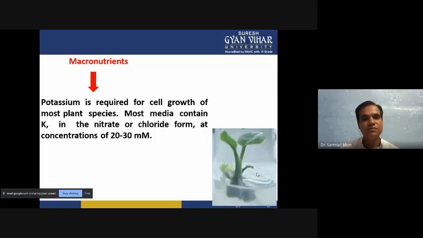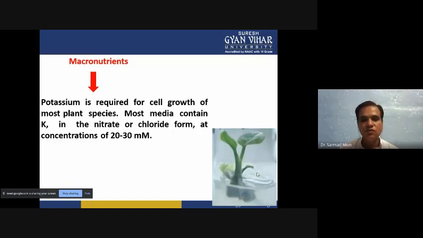Then potassium is a very essential element, and it is required for the cell growth of most plant species. And we add potassium separately as nitrate and chloride. So potassium nitrate and potassium chloride we are adding, in 20 to 30 millimolar concentration.